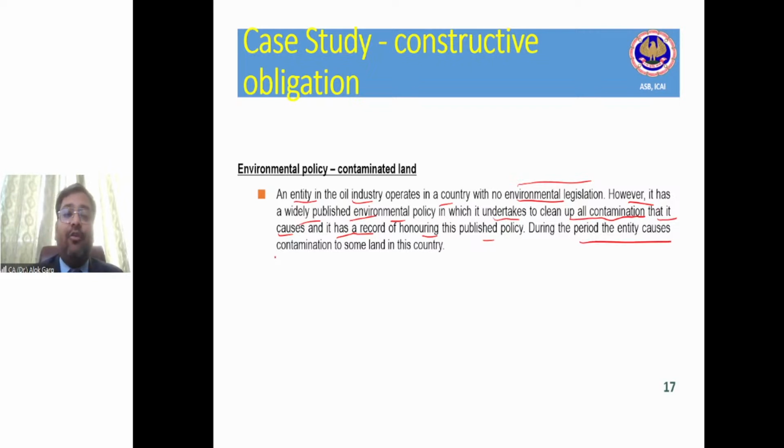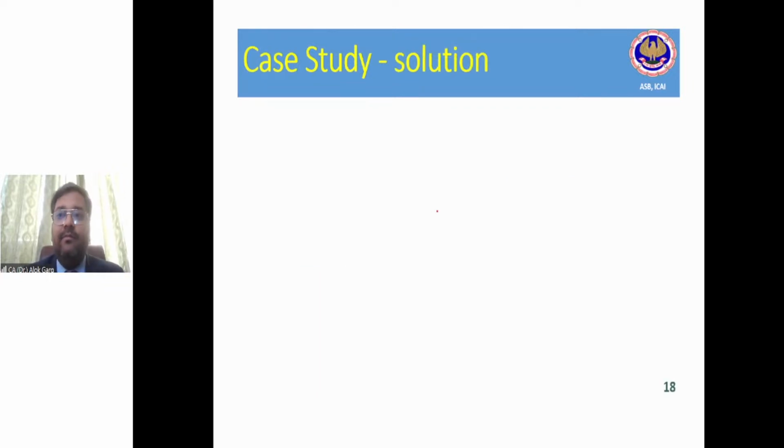During the period the entity causes contamination to some land in this country. So this oil industry has contaminated some land. Although there is no environment legislation, they have a published policy that they will clean up all the contamination that it causes, and they have a record of honoring this also. Tell me whether provision is required. Yes, it is a constructive obligation. It is not a legal obligation, but it is a constructive obligation.